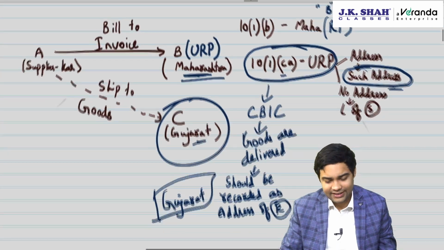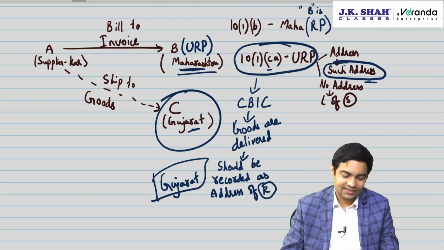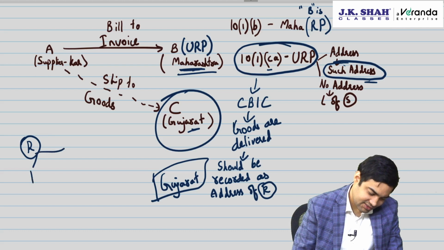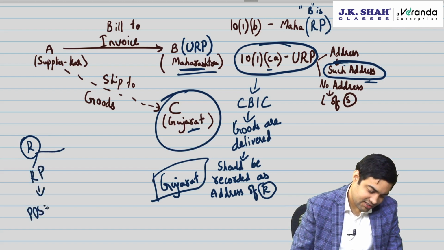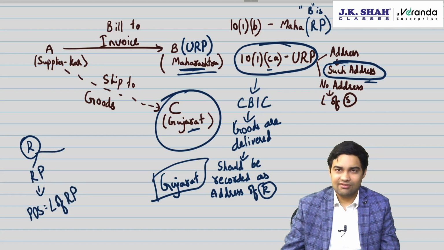What should we do in exam, sir? Say suppose there is a bill to ship to transaction. Now if recipient is registered person, then place of supply will be location of that registered person on whose direction the goods were delivered.